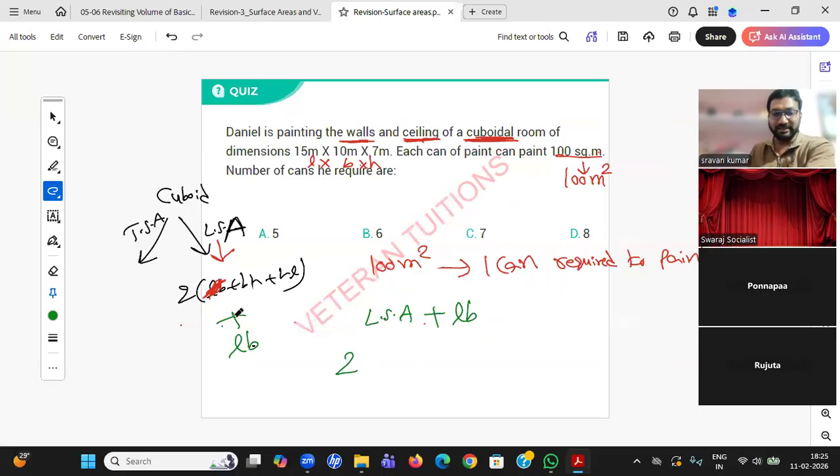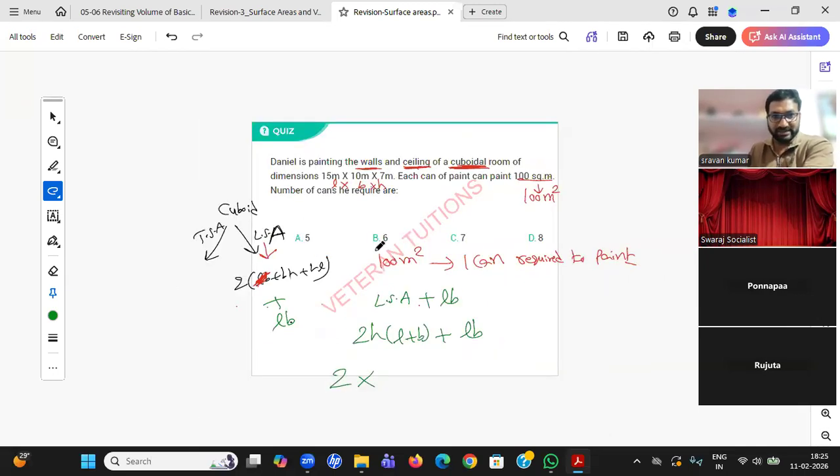LSA is nothing but, if you remove this part, H will be common: 2 into H into (L plus B), plus L into B. What is H? 7. What is L plus B? 15 plus 10, 25. What is L into B? 15 into 10. The total comes to 500 meter square.